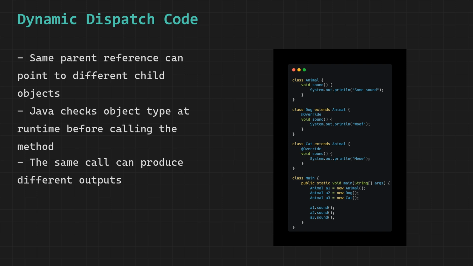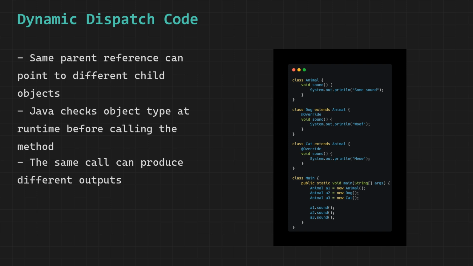So Java runs cat's version and prints meow. The final output is some sound, then woof, then meow, each on a new line. Now here is what makes this so powerful. All three calls look completely identical from the outside. All three say animal reference dot sound. But three completely different outputs are produced.